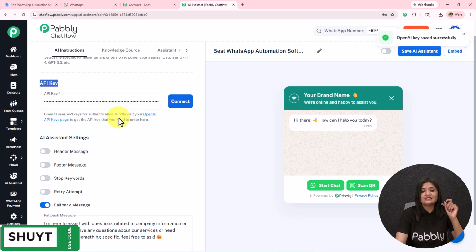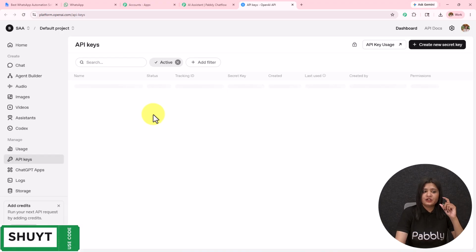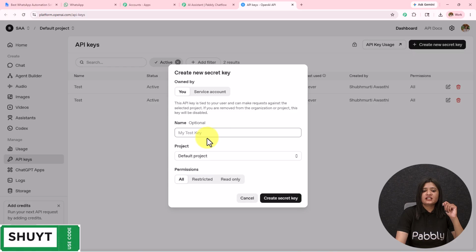Now how to get this API key? In the help desk, a hyperlink is provided. If you click on this, you will be redirected to the API keys page of OpenAI. To create a new token, you simply have to click on this create new secret key.